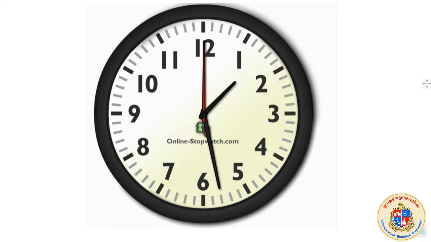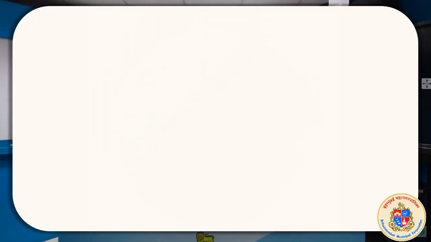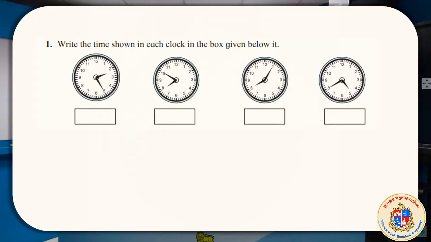Anyway, we will study all those things, the history of deciding time factors, later. But at present we will try to understand how we can say the time on a real analog clock, not a digital one. In digital, it is very clear and obvious what the time is. This is just to recall what you learned in previous years regarding time. Simply write the time shown in each clock in the box given below.